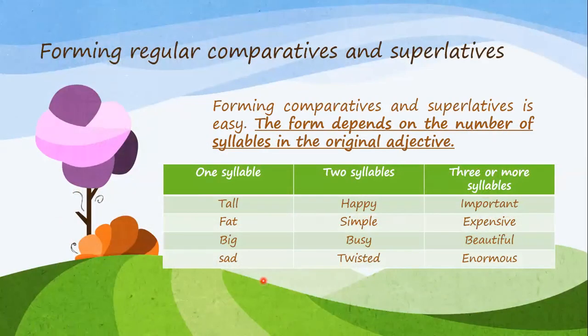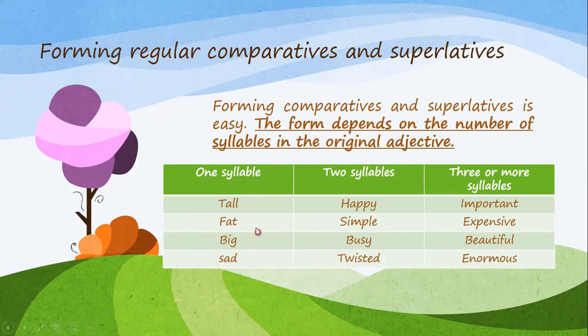Now we're going to move to forming the regular comparatives and superlatives. So these are regular and there's a rule to form them. We're going to look at it. So when I'm going to form comparatives and superlatives, I need to follow the form. That form depends on the number of syllables in the original adjective. So before starting with the form, let's look at the syllables to know first what syllables are.